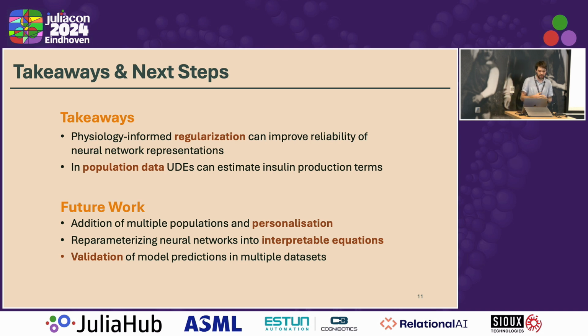Another area of research that we are looking at is to reparameterize these neural networks and use symbolic regression to actually get interpretable equations. This has become quite a challenge as well. And the last part is to also validate these model predictions in multiple data sets.